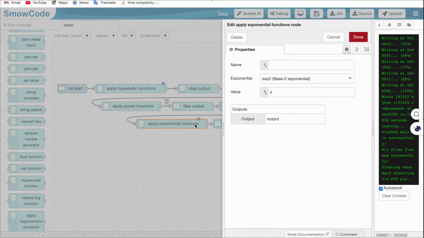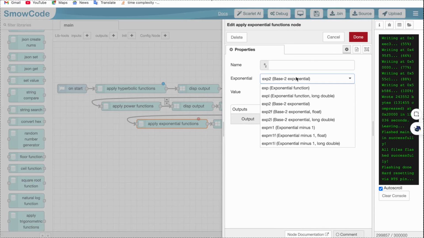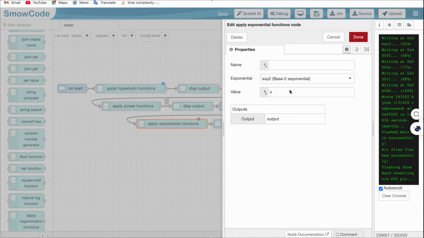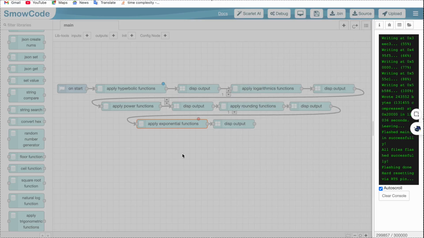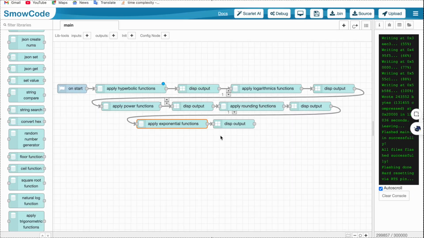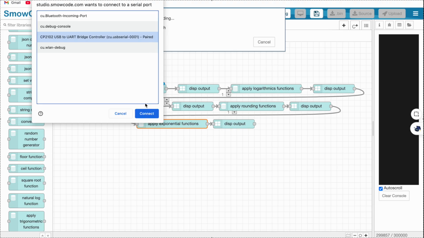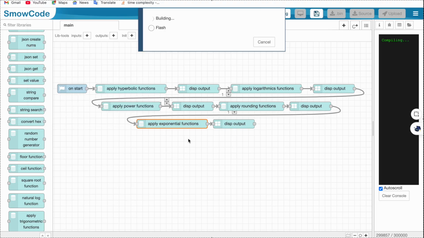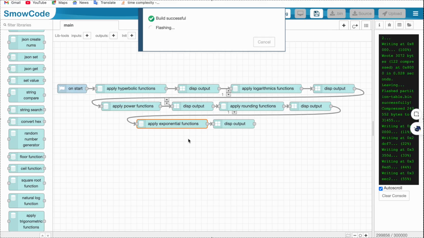And in the exponential function there are various exponential functions as well. You have the natural exponential function, then you have the exponential function to the base 2, which we are using, and we are going to take the 2 to the power 4 function. So it's going to be 4 squared, so it should be 16. Let's upload this to our ESP32. Now let's connect our serial monitor to our ESP32 and see the outputs.